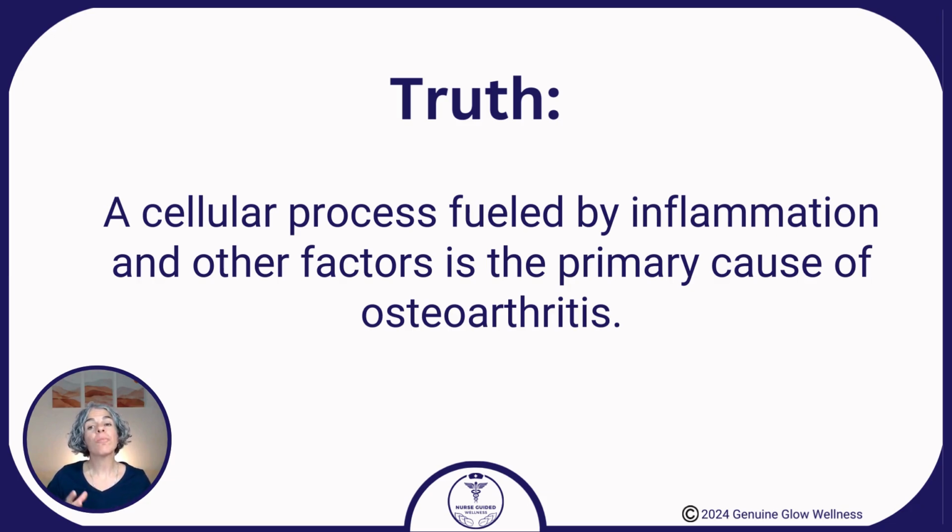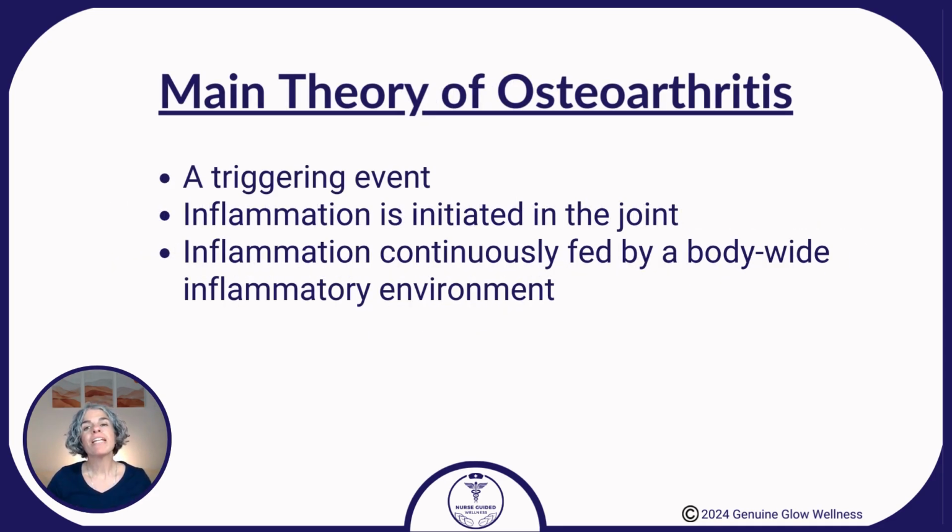Truth: a cellular process fueled by inflammation and other factors is the primary cause of osteoarthritis development and progression. The updated working theory for the development and progression of osteoarthritis is this. Trigger events like injuries, excessive joint stress, or joint malalignment initiate localized inflammation. Elevated systemic inflammation can make these events more likely to be triggering events.